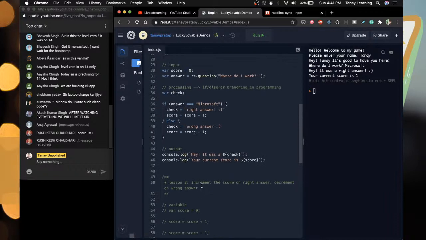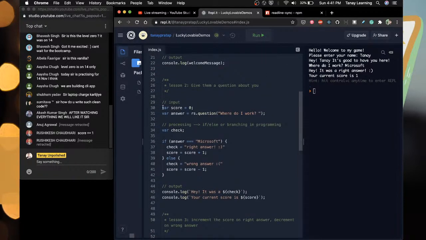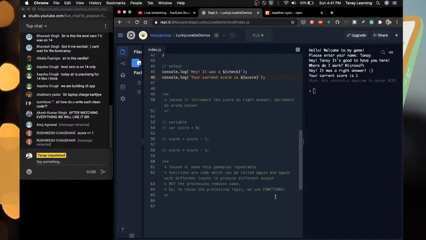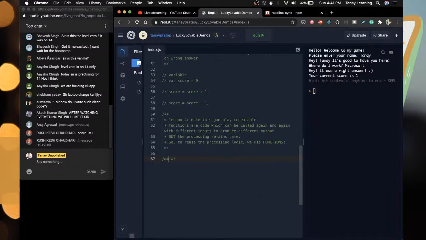How do we make this a function? So what do we do in a function? Input becomes arguments and output becomes return. So this is how we need to explain that. Take a code: input turns into arguments, output turns into return, processing remains the same. That's it. Very nicely, very well explained.